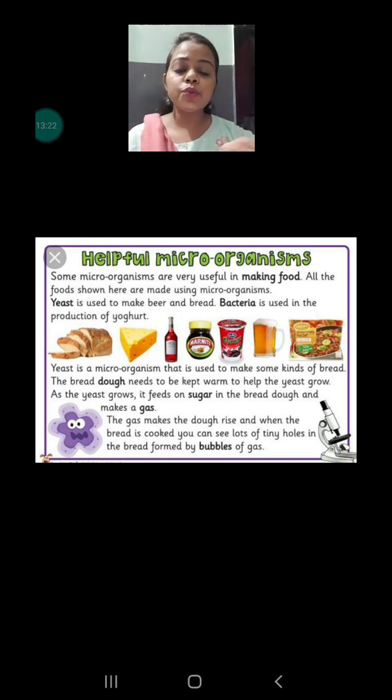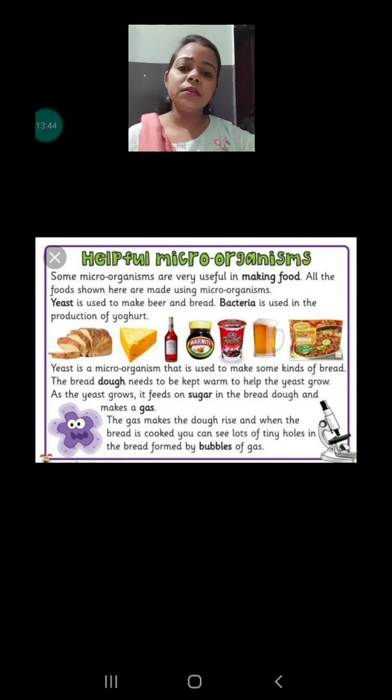Viruses are used to make vaccines for the diseases. What are vaccines? Vaccines are injection-like material which is injected into our body, and that fights against the diseases. And this is the reason we are not having the problem of polio and chickenpox nowadays, because we are having the vaccine for those diseases.